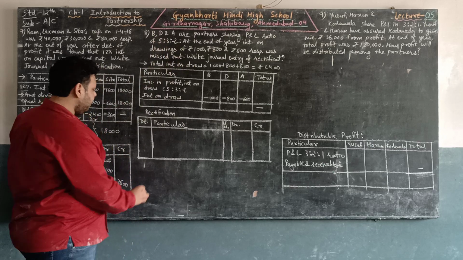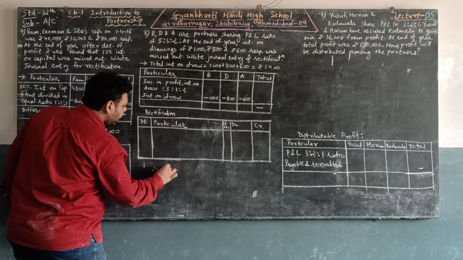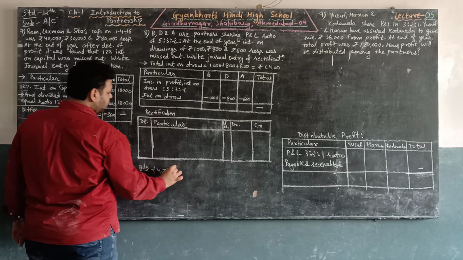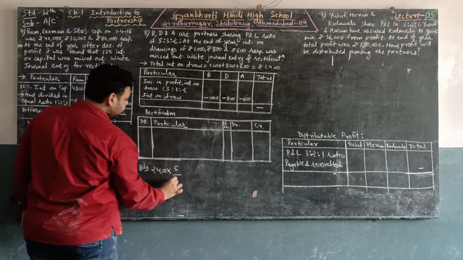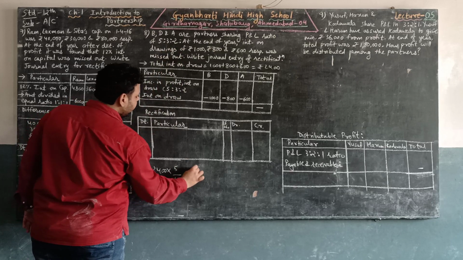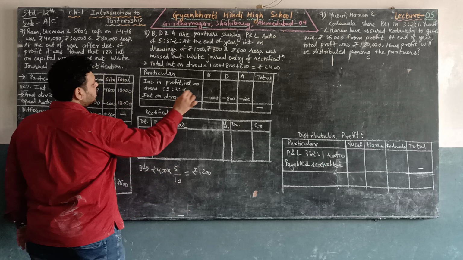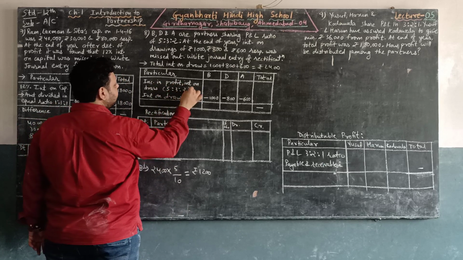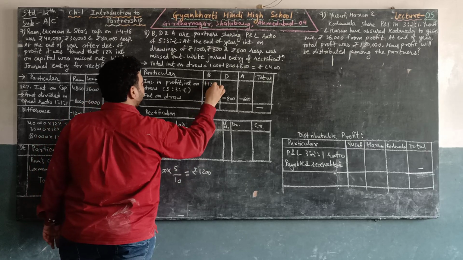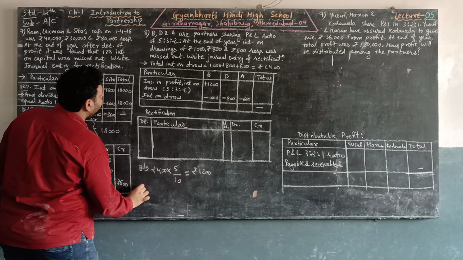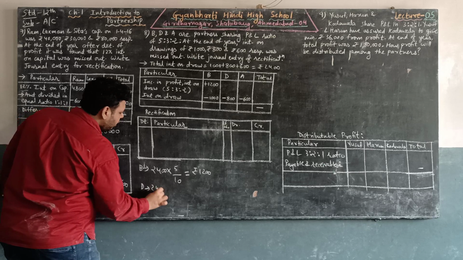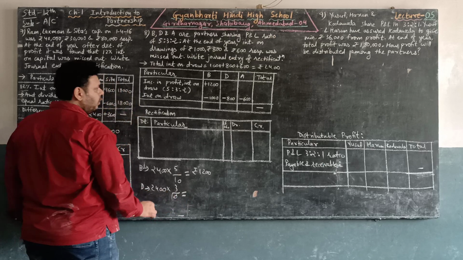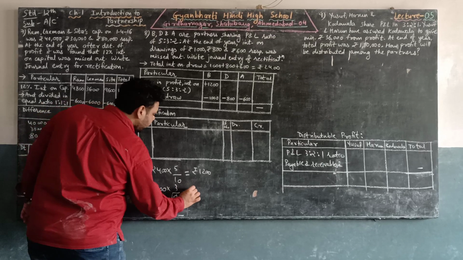So dividing 2,400 into 5:3:2. So B's part will be 2,400 into 5 upon total 10. So we will get rupees 1,200. So the share of profit in the ratio 5, 3, 2 for B is rupees 1,200. Similarly for D, 2,400 into 3 upon 10, we will get rupees 720.